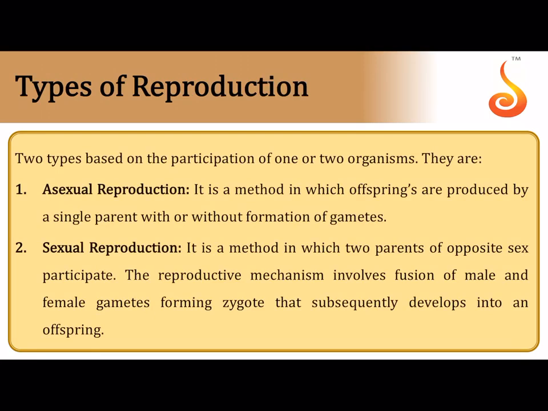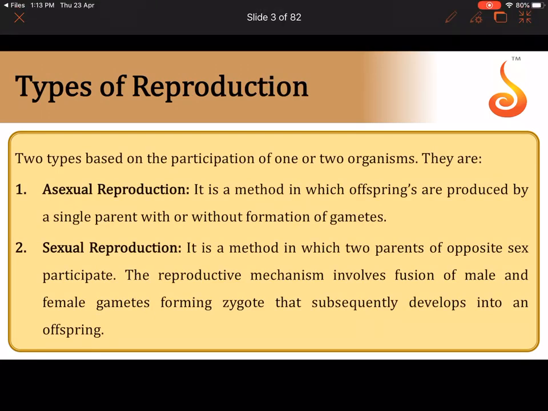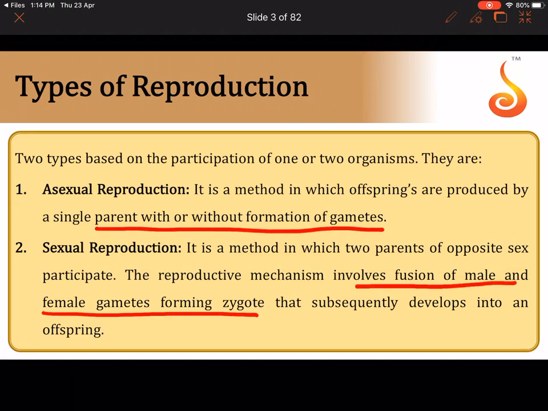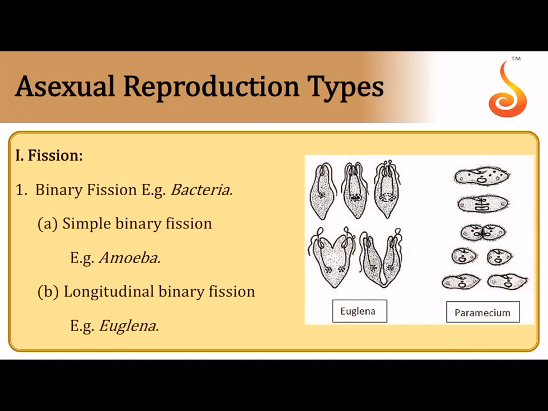Types of reproduction are asexual and sexual reproduction. Asexual reproduction does not involve formation of gametes or gamete fusion, but sexual reproduction involves formation of two types of gametes, the male and the female gametes, which fuse to result in the formation of a zygote.